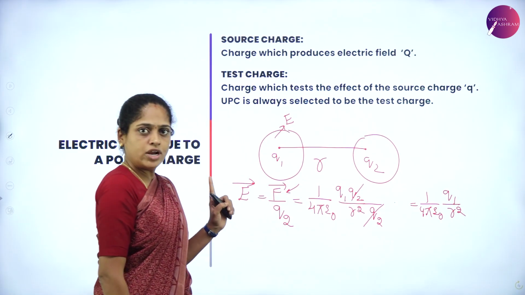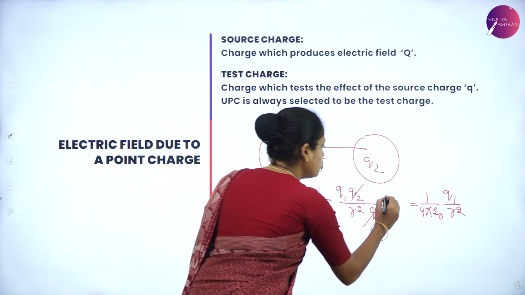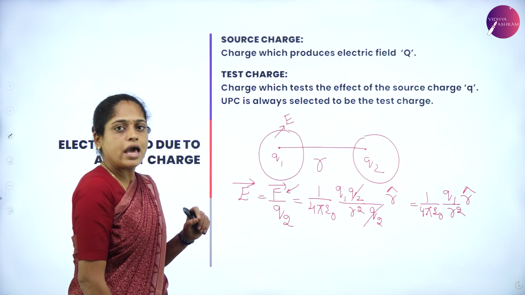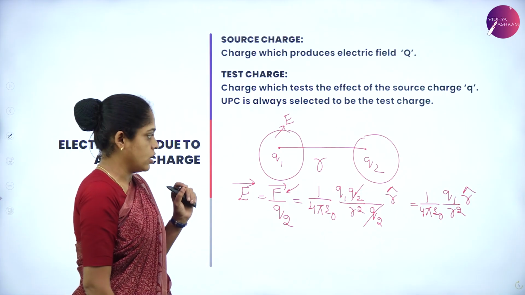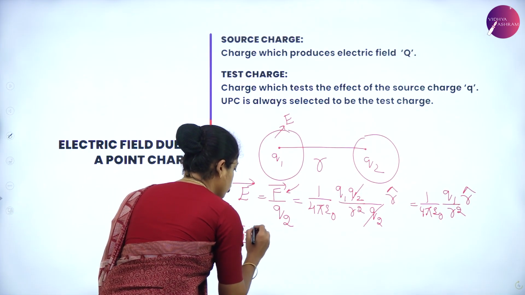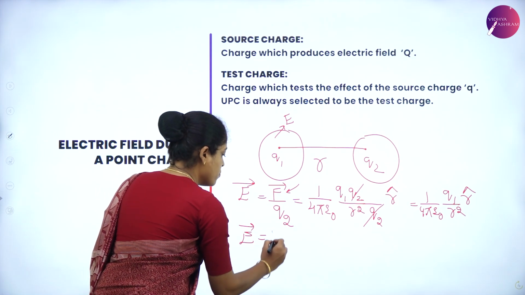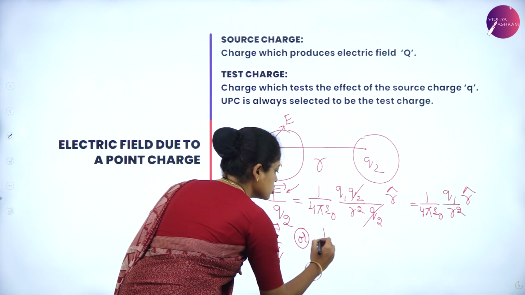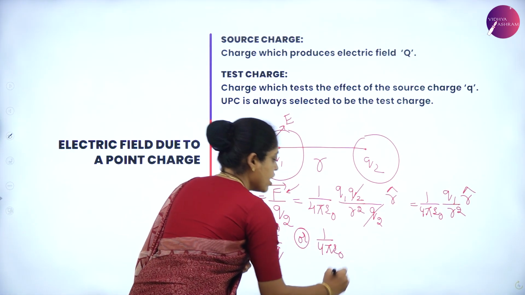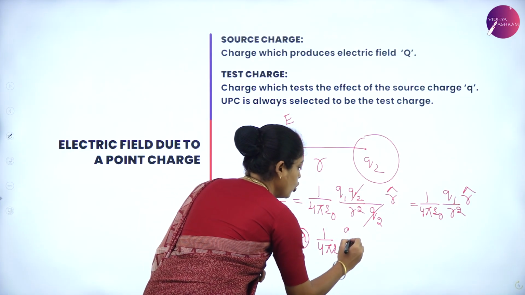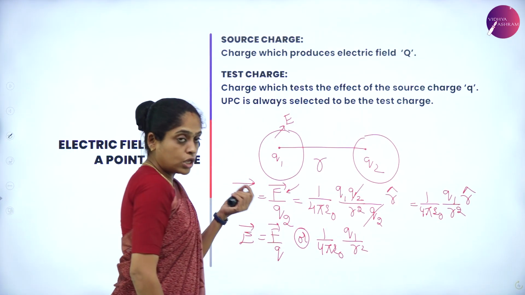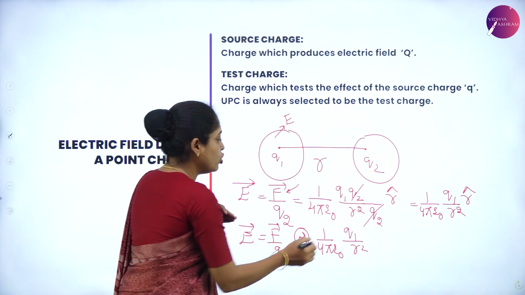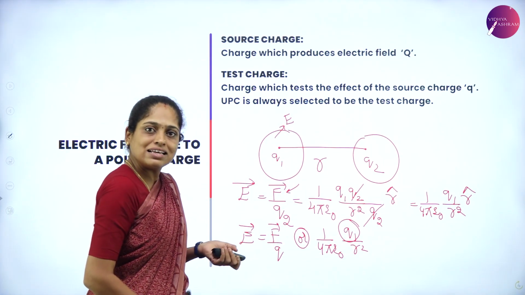And you know that electric field is a vector quantity. So, we have to represent a unit vector which gives the direction of the electric field. Here, I have used the R cap as a unit vector. So, we have two expressions for the electric field. One is F by Q, or by substituting the force, the expression for the electric field is 1 by 4 pi epsilon naught Q1 by R square, where Q1 is the source charge. So, in the electric field expression, you have to use the source charge, not the test charge.